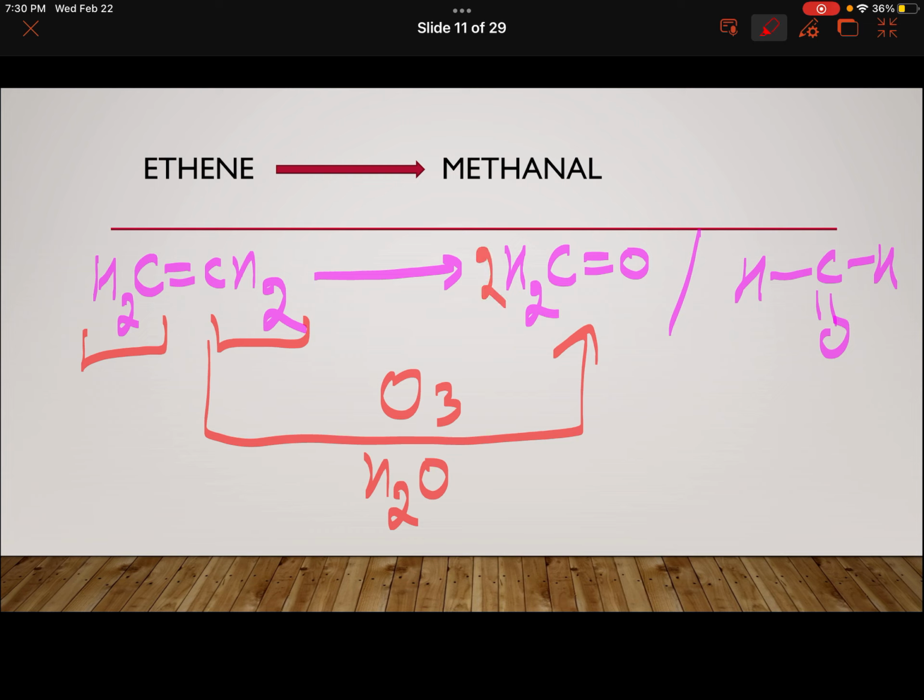Again, if you do not write this 2, it is okay. Here balancing is not mandatory. But it is very clear, 1 molecule of HCHO will come from here and 1 will come from here. Just remove the double bond, put =O on this carbon and this carbon. They are the products.